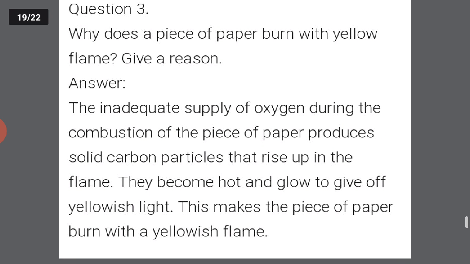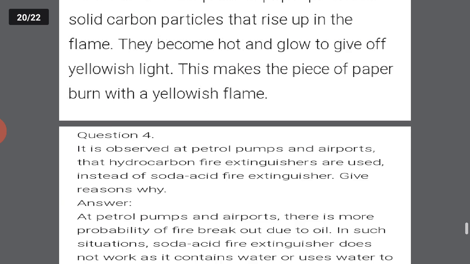Next question. Why does a piece of paper burn with a yellow flame? Give a reason. The inadequate or limited supply of oxygen during the combustion of a piece of paper produces solid carbon particles that rise up in the flame. They become hot and glow to give off a yellowish light. This makes the piece of paper burn with a yellowish flame.